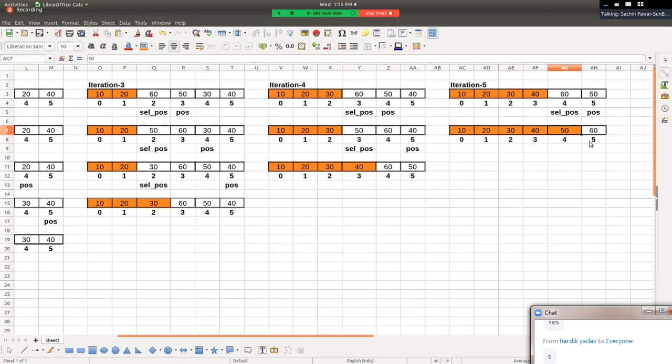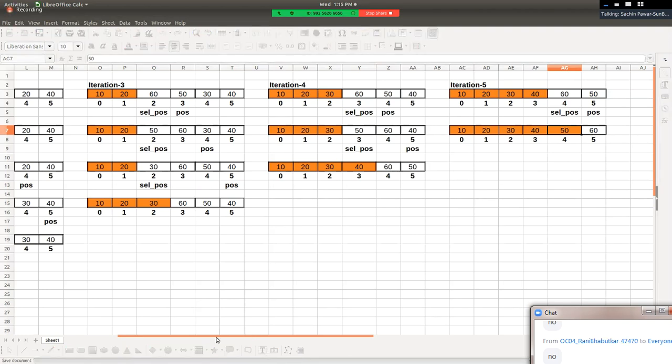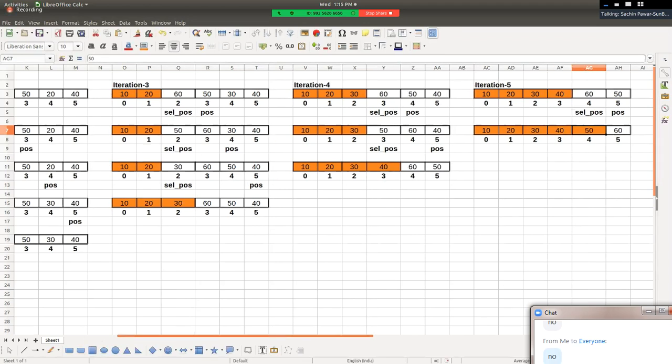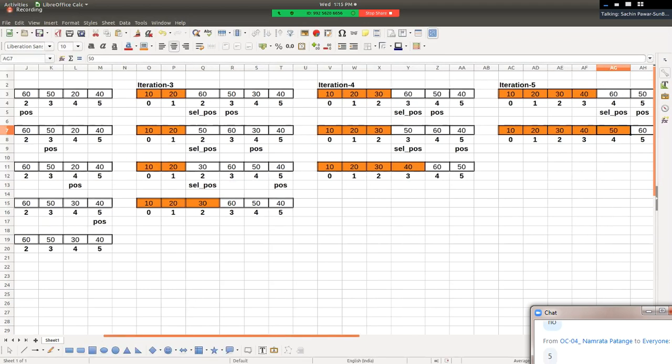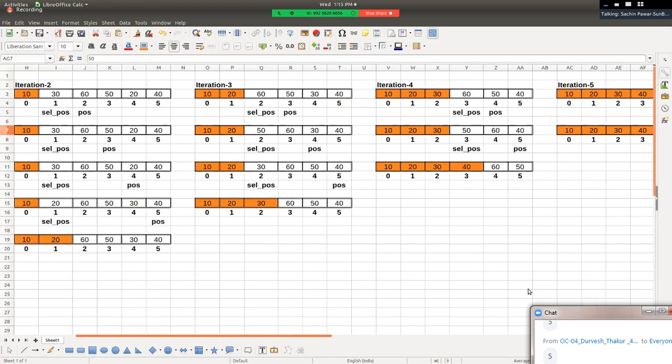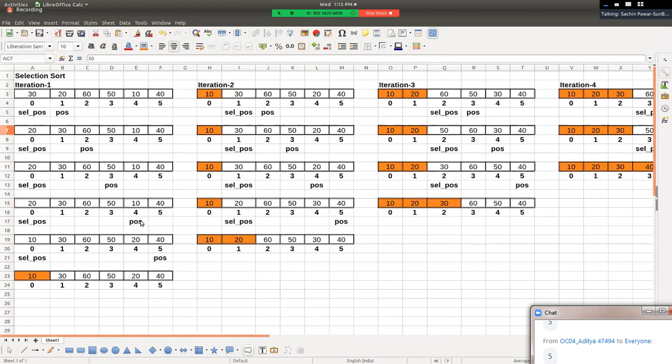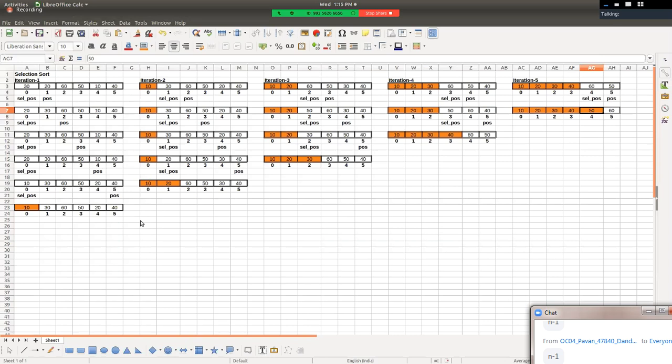So again, is there any need to go to next iteration? No, because there's only one element left at one position. So ये उसका appropriate position है. No need to go to next iteration. And hence maximum, how many number of iterations are sufficient? Yes, n-1 number of iterations are sufficient. n-1. Hello friends, have you understood this logic?